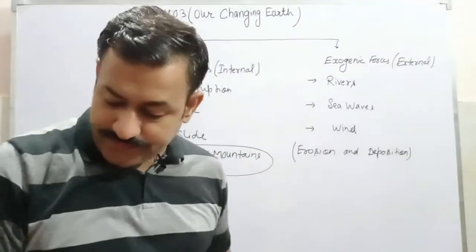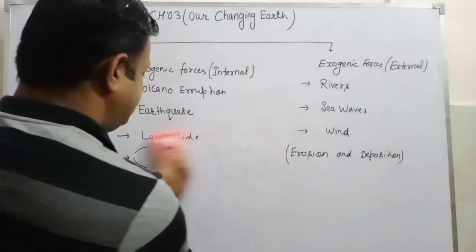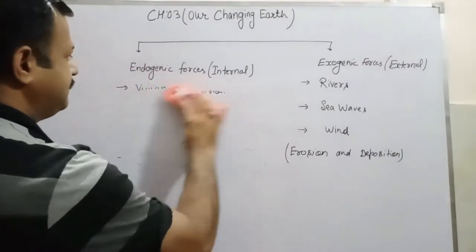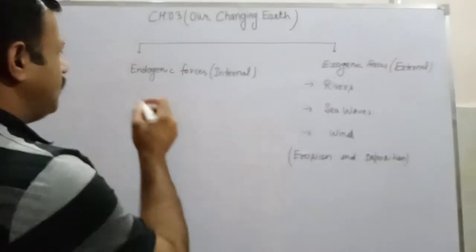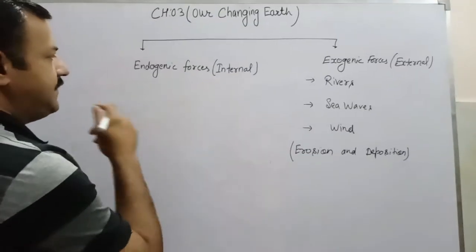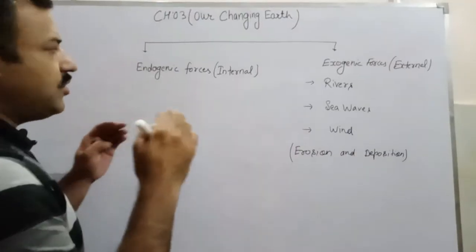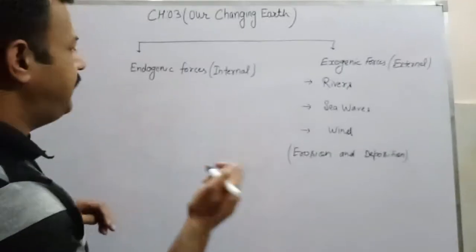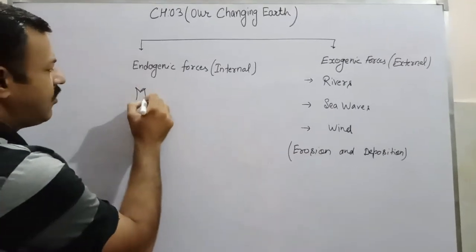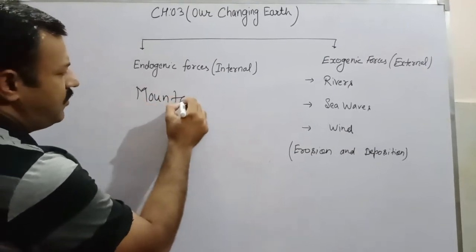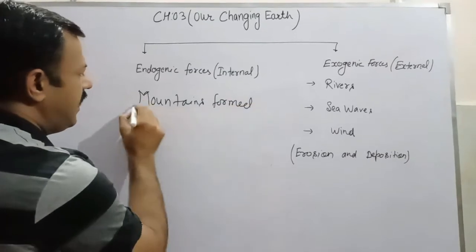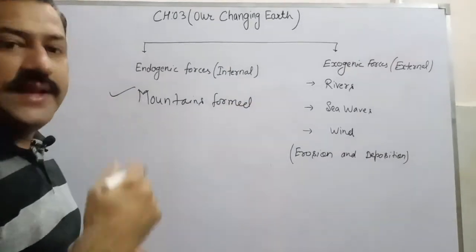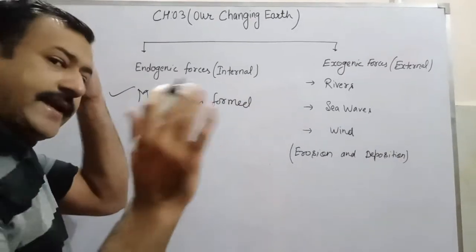So students, let me rub this first. Due to endogenic forces or internal disturbance, or just because of the movement of the tectonic plates, mountains are also formed, and these mountains are also called landscapes.